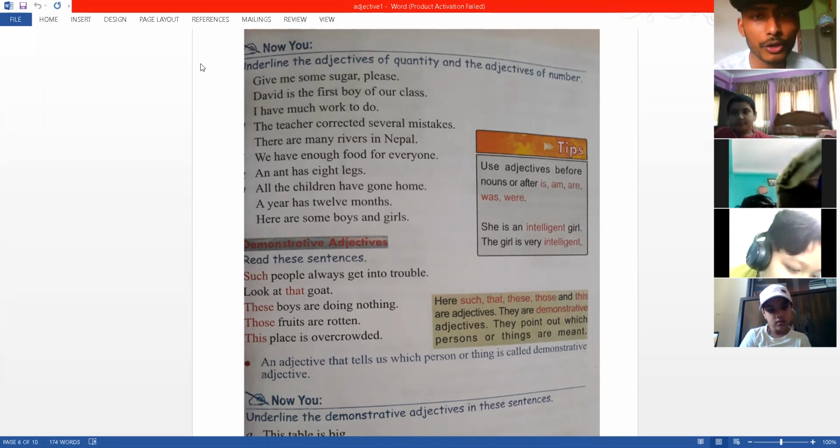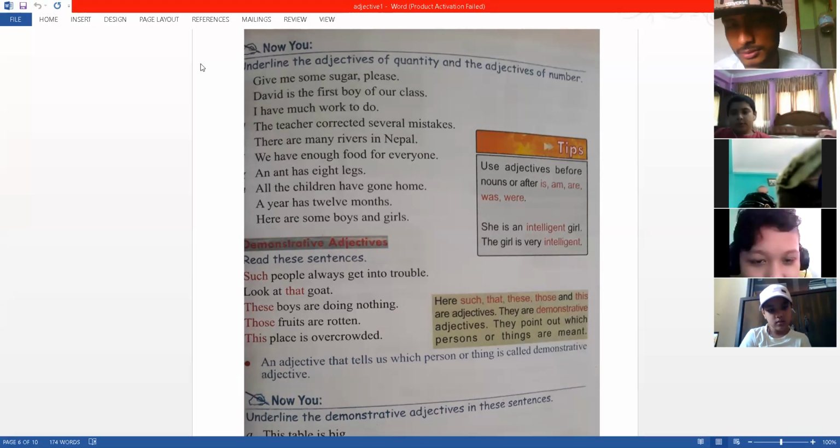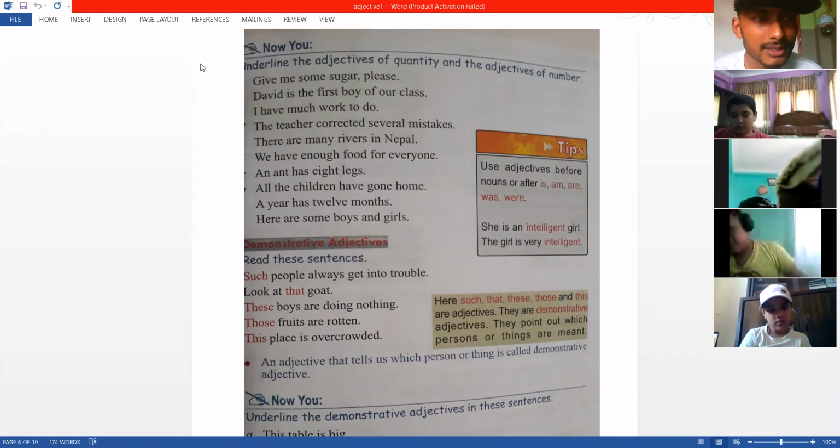Okay, I have much work to do. See number, Ranjan. I have much work. Much: quality, quantity or number? Quantity. Quantity, right? I heard you, Kavya. Didn't you understand, Kavya? Quantity is correct. It's not talking about how many works. It's talking about much work. It's much. Okay, Kavya, what is it that you don't understand?